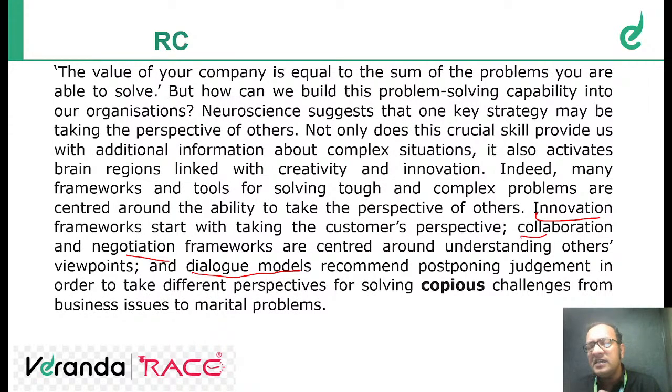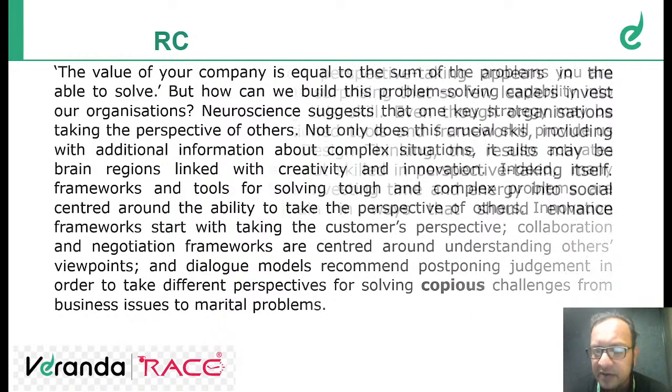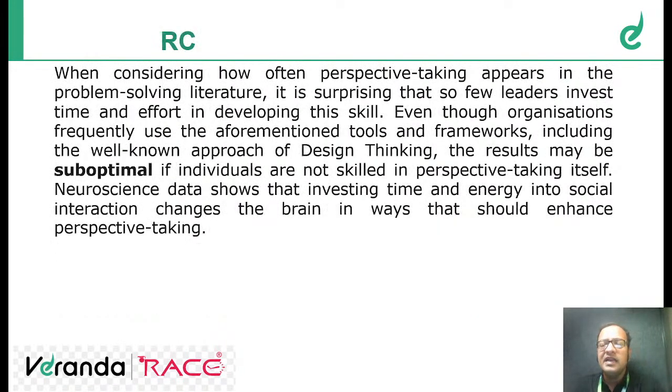So the key is, if you want to solve a problem, take some time, postpone the judgment or the decision in order to take different perspectives from different models or different people. Copious means many challenges. So it's better to buy some time and take the decision later, so that we don't land in a problem.